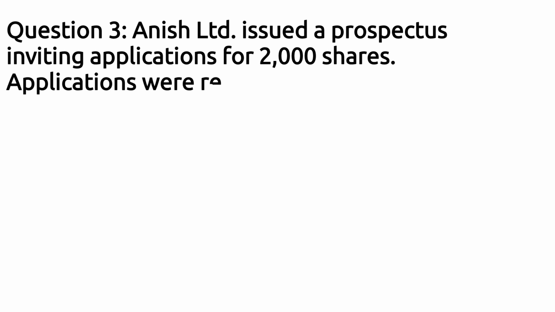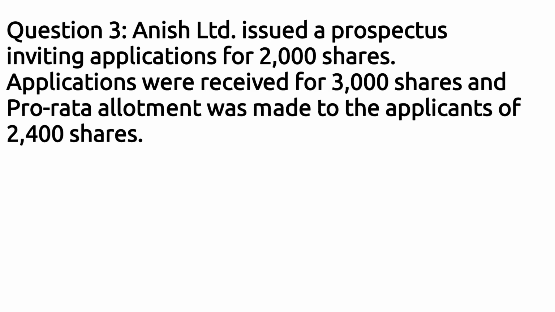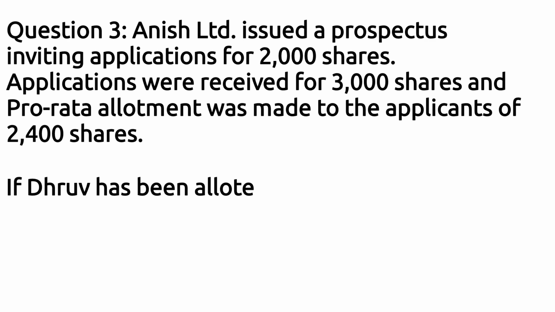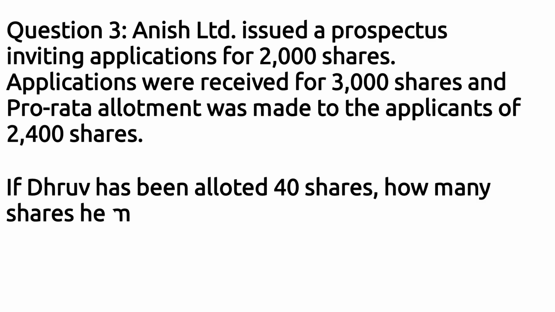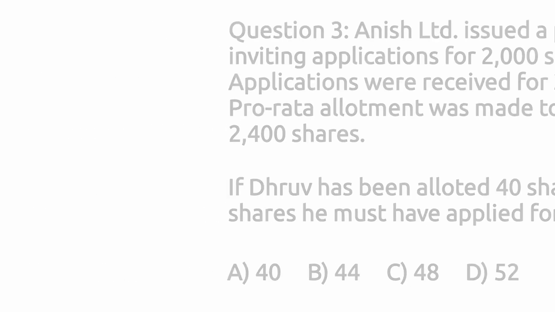Let us now look at a CBSE sample question paper. You can pause the video and look at the question. Anish Limited had issued a prospectus inviting 2,000 shares, but they received 3,000 share applications. Pro rata allotment was made not on 3,000 but on 2,400 shares. Dhruv had been allotted 40 shares. How many shares had he applied for?